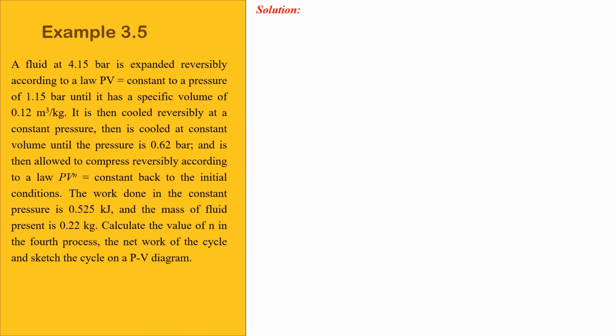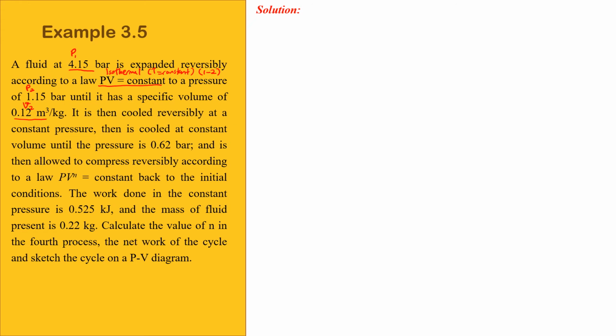So next, okay, so next example 3.5, kita ada a fluid at P1 is equal to 4.15 bar is expanded reversibly according to the law PV is equal to constant. So PV is equal to constant, dia adalah isothermal, iaitu temperature constant. Okay, ingat dekat temperature constant P1 V1 is equal to P2 V2. So dia bagi juga nilai P2 dia adalah 1.15 bar. So kat sini dia adalah state 1 to 2, and then dia pergi kepada V2 dia adalah 0.12.